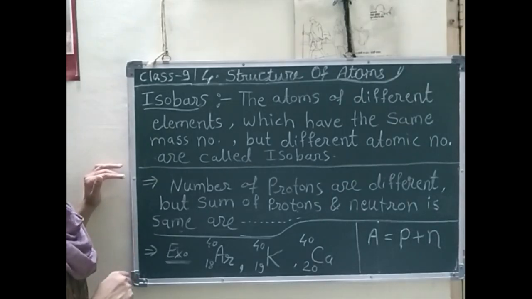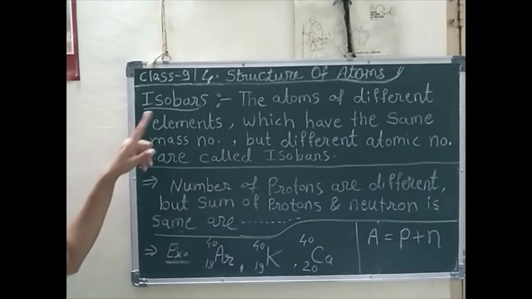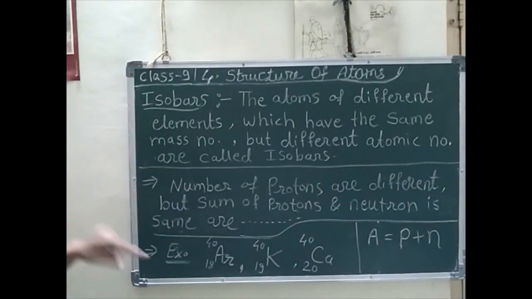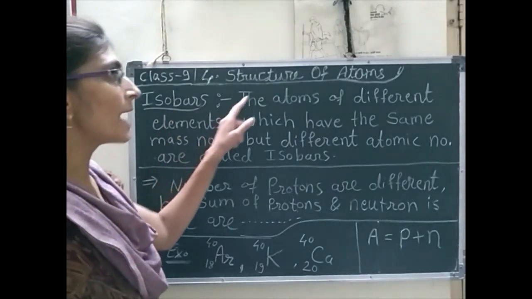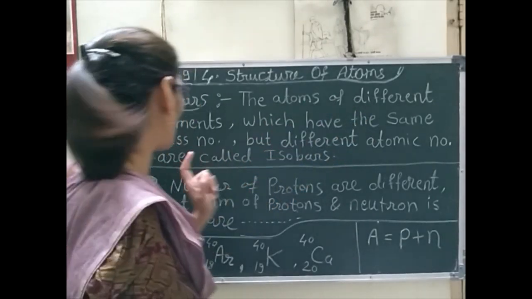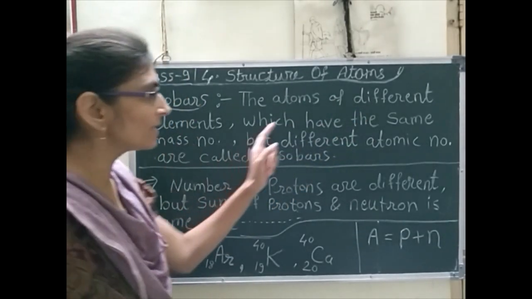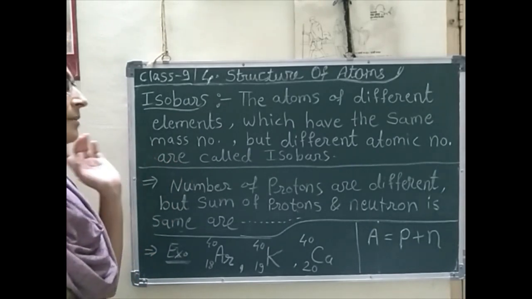So what is meant by isobar? The definitions are written here, that you have to write down in your notebook at first, and then we will discuss in detail what is meant by isobars. The atoms of different elements which have the same mass number but different atomic number are called isobars.